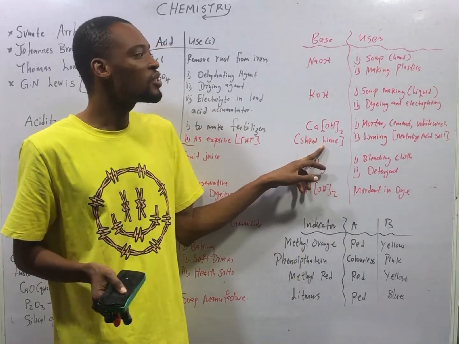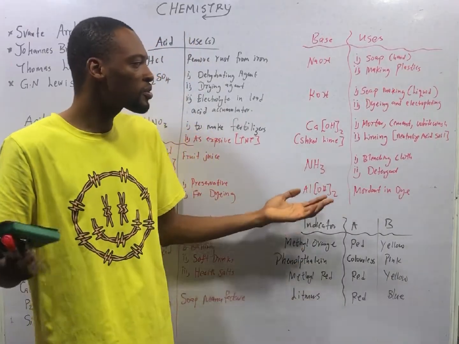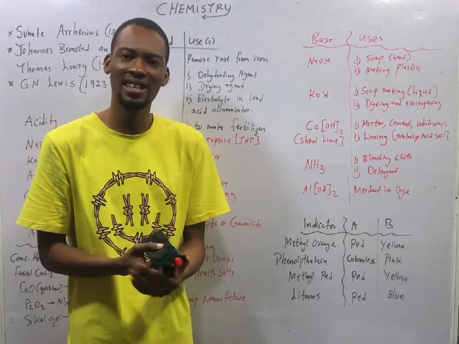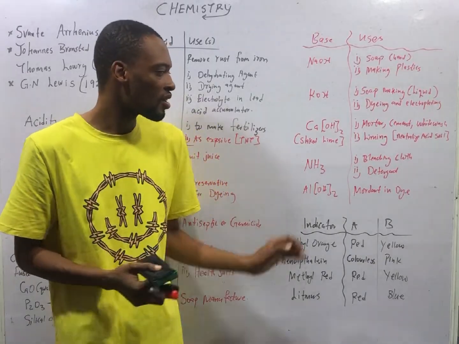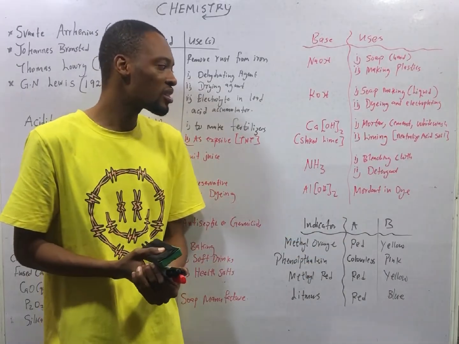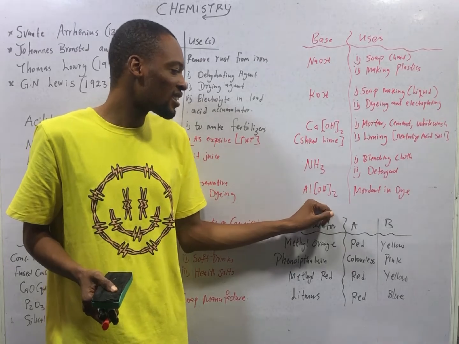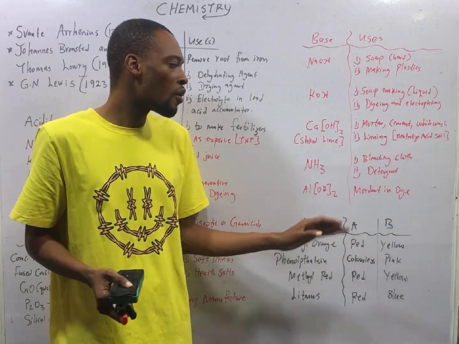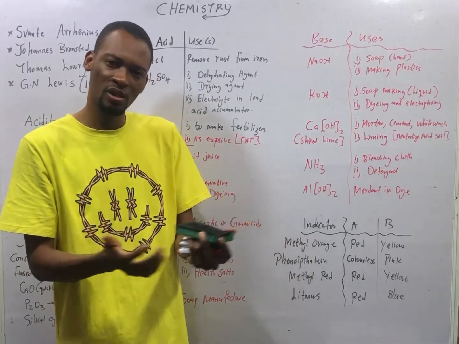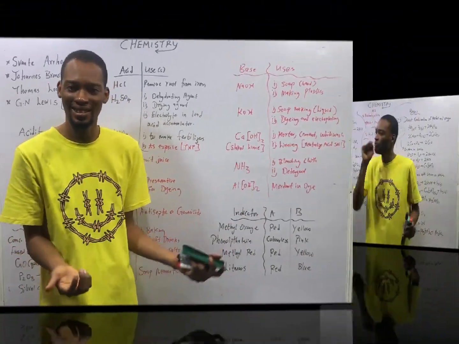Slaked lime is used to make mortar, cement and whitewash. It is also used for liming. Liming has to do with neutralizing acid soil. Ammonia is used for bleaching clothes and as a detergent. Then aluminium hydroxide is used as a mordant in dyeing. Mordants help dyes to stick to clothes. So Al(OH)3 is used as a mordant in dye.